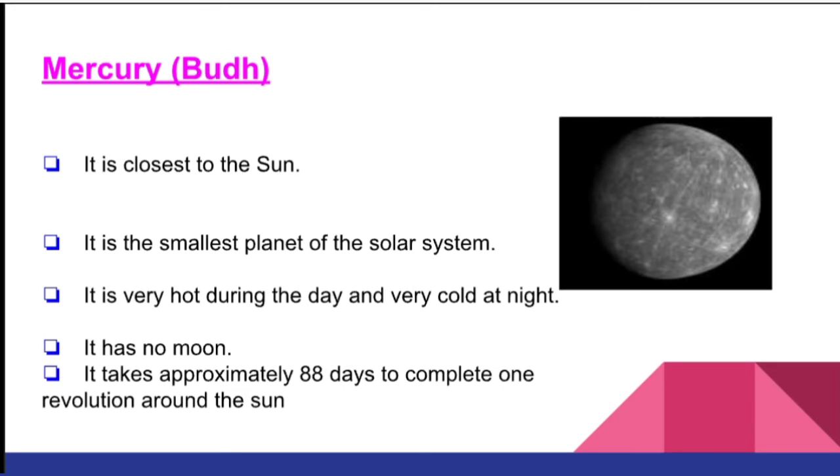Revolution means a planet moving around the sun. For example, Earth moves around the sun in 365 days. Like that, Mercury revolves around the sun in 88 days. For completing one revolution it takes 88 days.